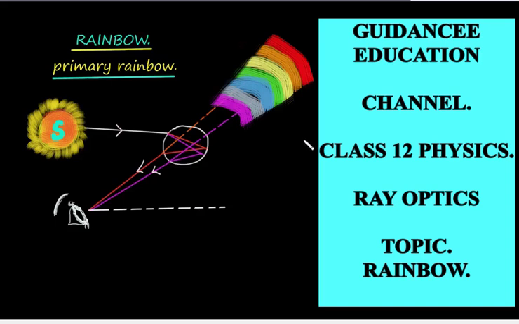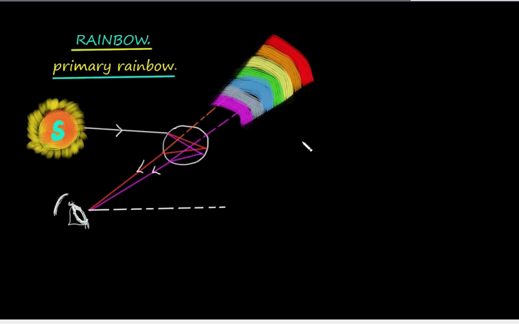In this video, we are going to discuss the science behind the fascinating natural phenomenon, the rainbow. Even the thought of a rainbow fills us with joy, irrespective of our age. We gaze on and on at the rainbow with wondrous eyes each time it appears in the sky, as if we are seeing it for the first time.